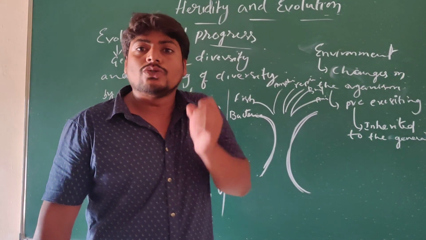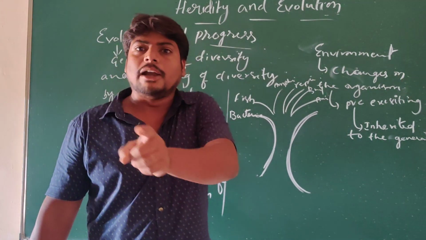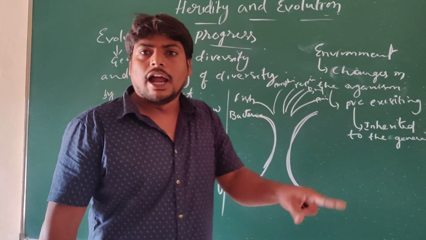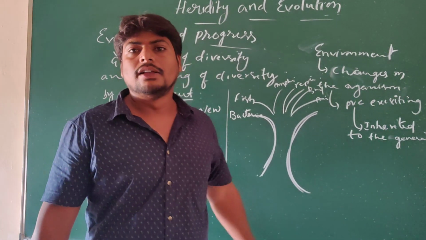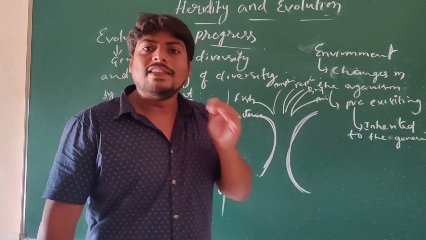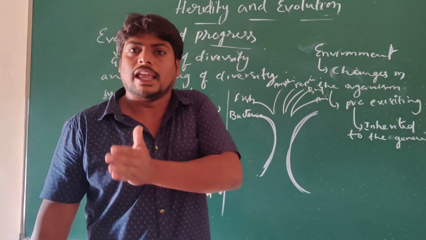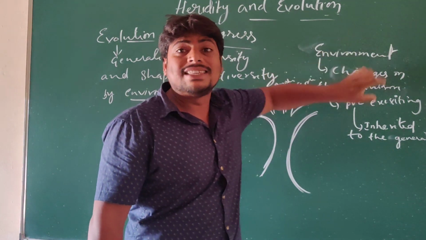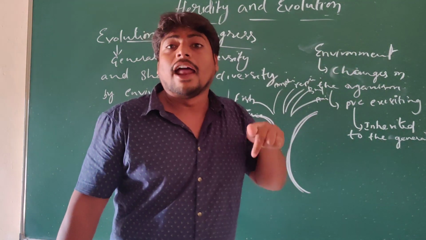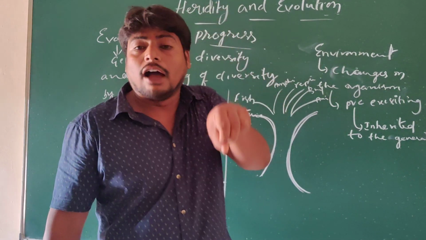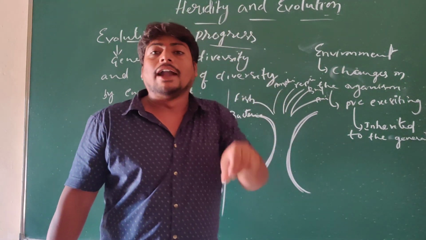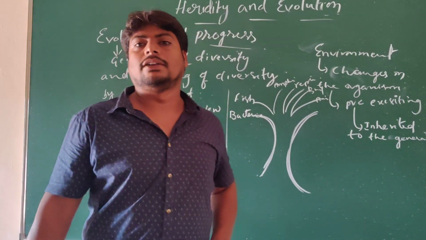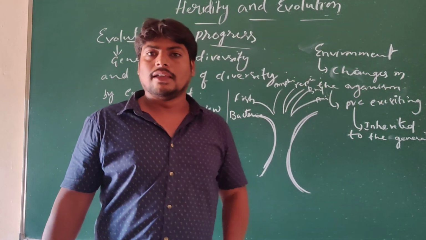That ability to survive: if the environment changes, they themselves should undergo changes, and they should survive in the changed environment. The changes which occur are due to the environment. This environment is selecting the organisms which are capable of surviving, under genetic drift as well as natural selection, which we have learned earlier.